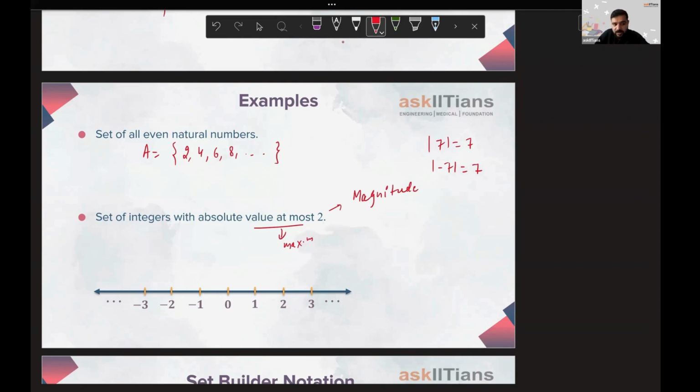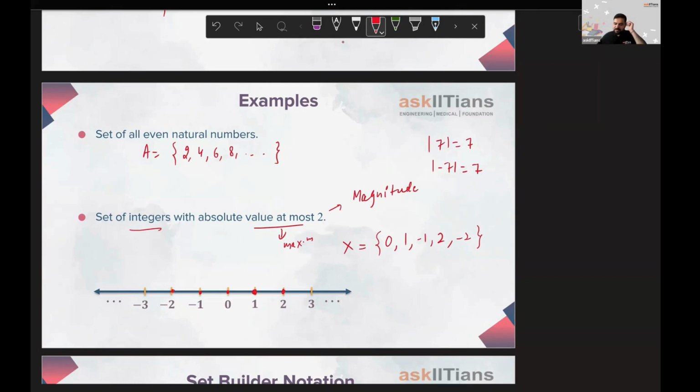Integers only. Another thing to take care of is that they must be integers. So we'll be taking 0. 0 is an integer, with absolute value 0, less than 2. 1 we can take, its absolute value is going to be 1. So I'm writing alongside. 0 we can take. 1 we can take. -1 we can take. Right? 2 also we can take, because the absolute value of 2 is 2, and yes, we can go till 2. We can take -2 also. -2 will also be there, and we'll be enclosing these within curly braces. You can see all of these are separated by commas. Let's say you want to call this set X. You can call it set X.